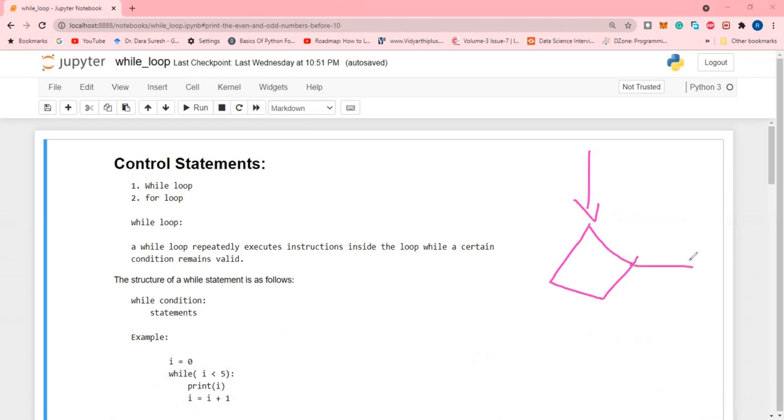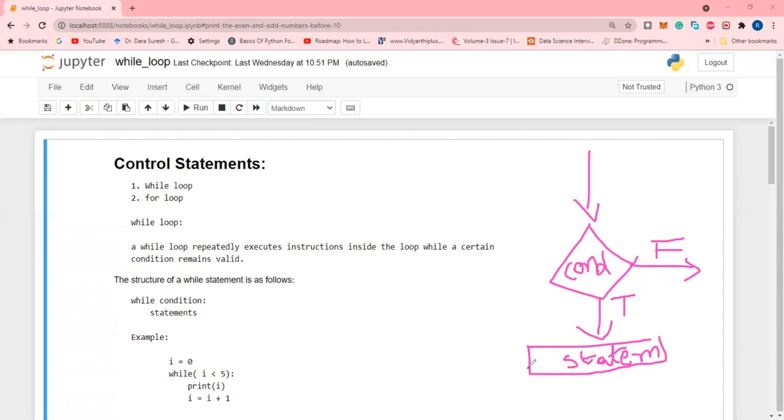When the condition becomes false or true, here F stands for false and T stands for true. The statements are executed when the condition is evaluated true. When the condition is evaluated true, these statements will be executed.